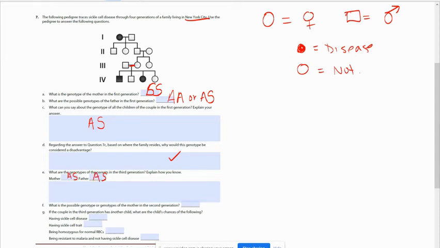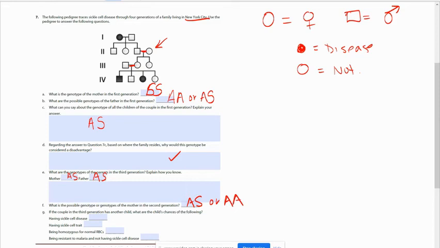What is the possible genotype or genotypes of the mother in the 2nd generation? So here's the 2nd generation. Here's the only one that could be a mother. She's coming in from another family. That mother would either be AS or AA because she does not have the disease.